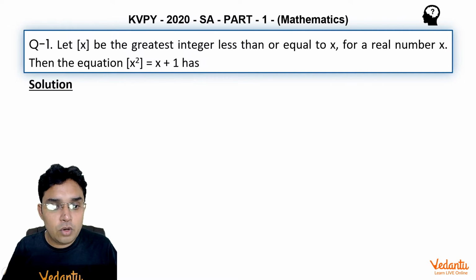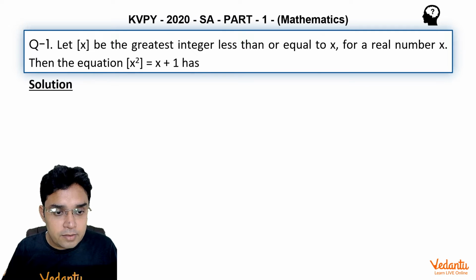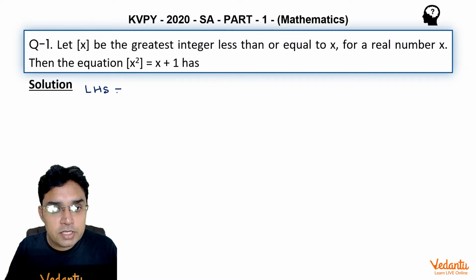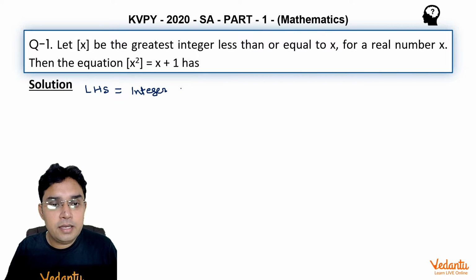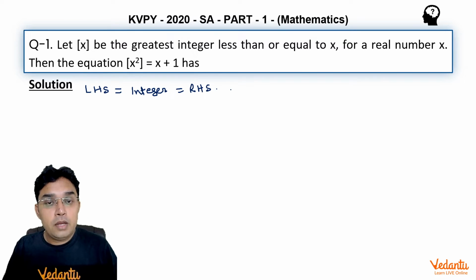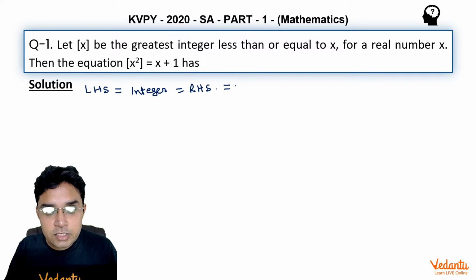Now to solve this question, we can think that my left hand side, which is gint of x square, has to be an integer. Now if this is an integer, hence my right hand side should also be an integer. Because the right hand side is x plus 1, and 1 is an integer, I can say x has to be an integer. And if x is an integer, then x square should also be an integer.